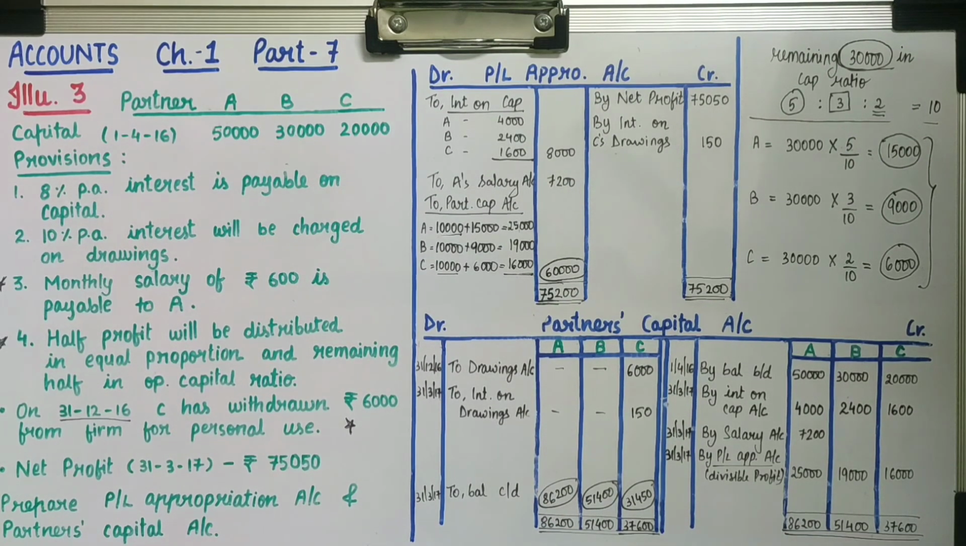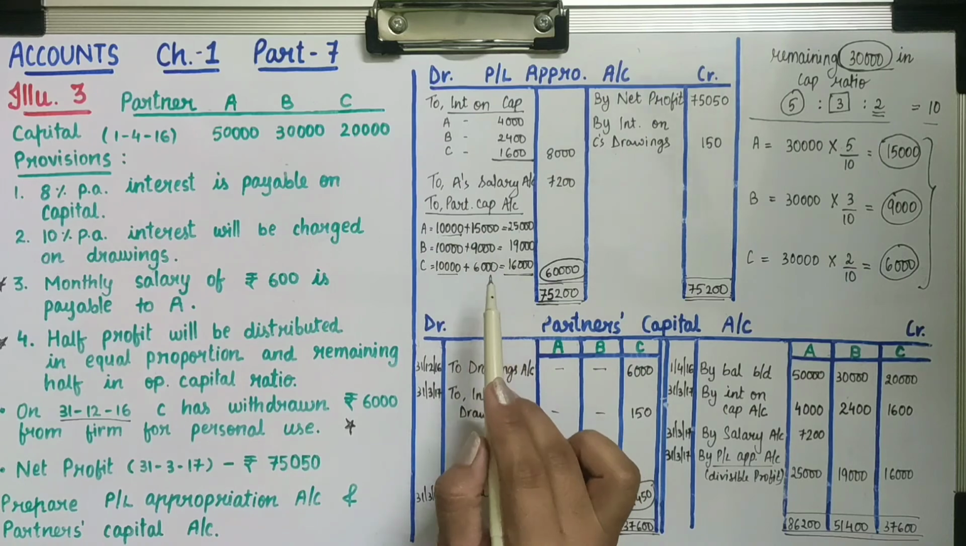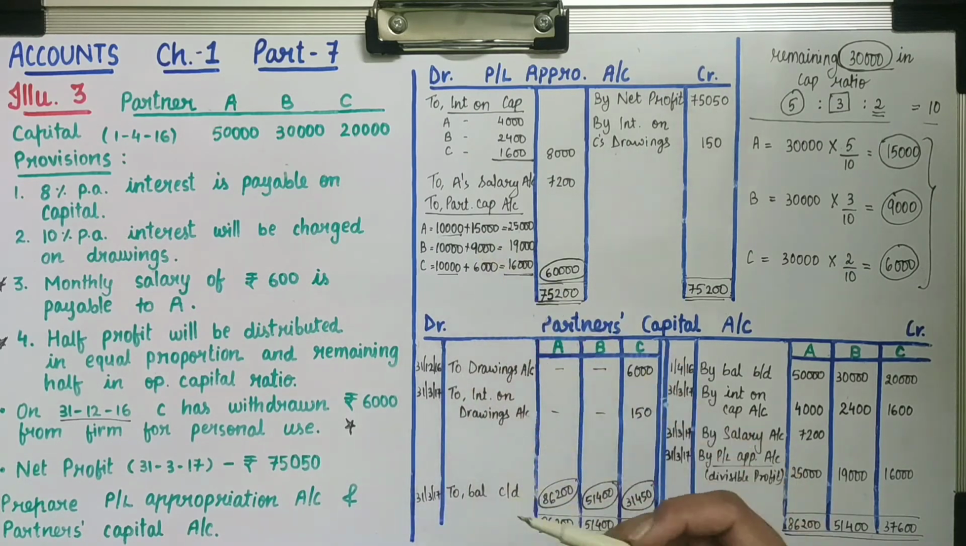I hope all the points are clear. Now here, if you are not able to write the entire distribution of profit here, you can just write a note that distribution is after capital account.